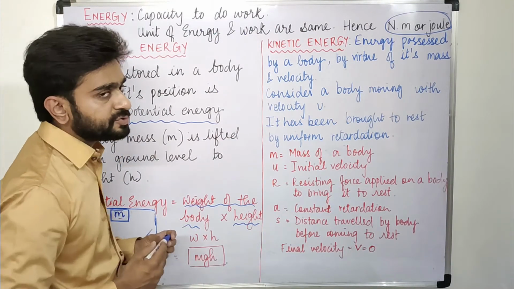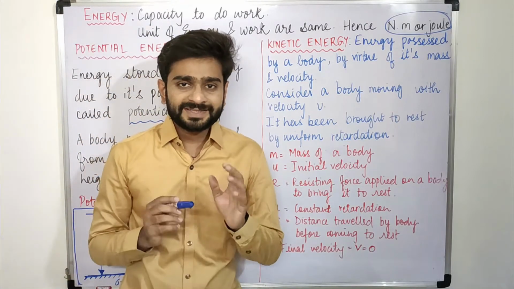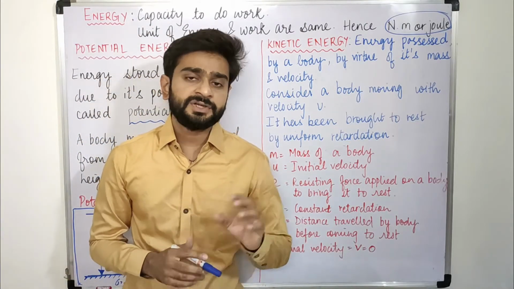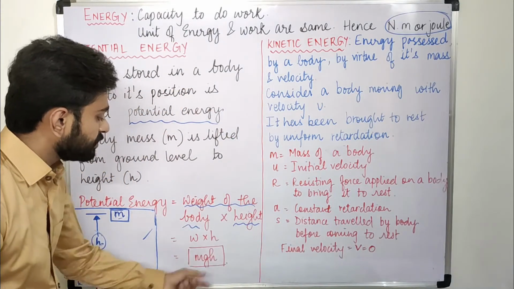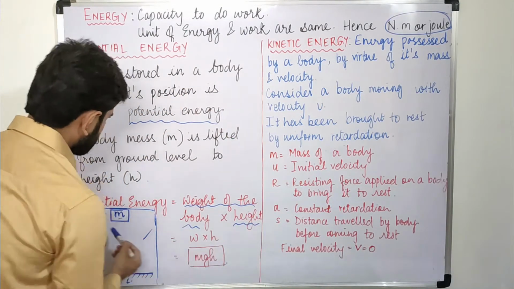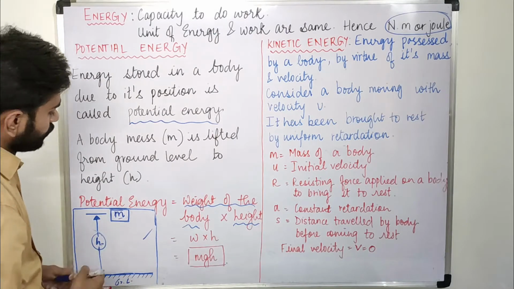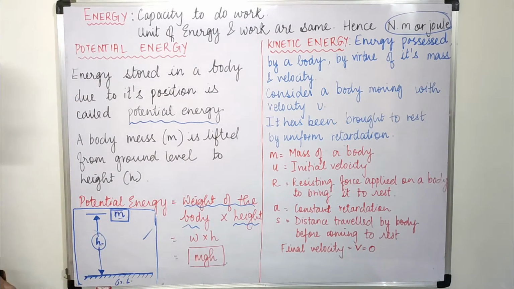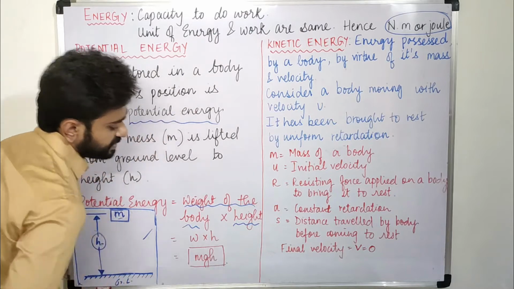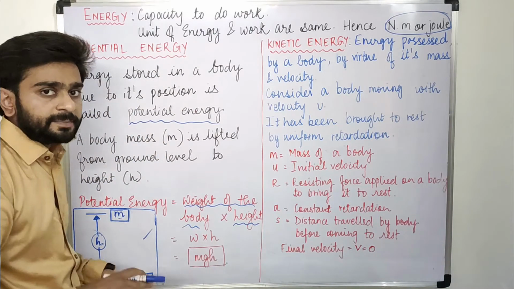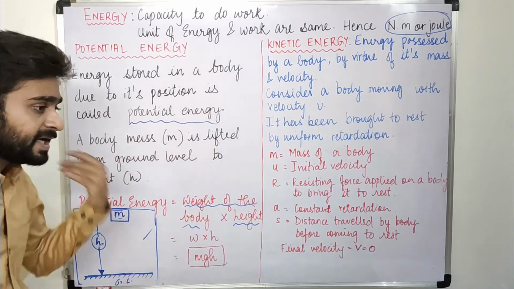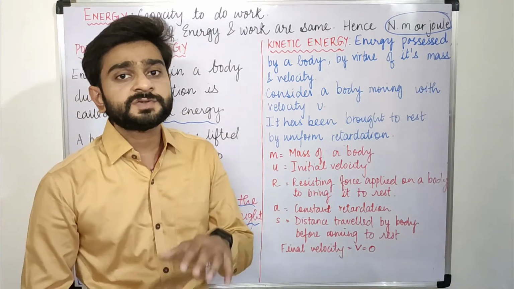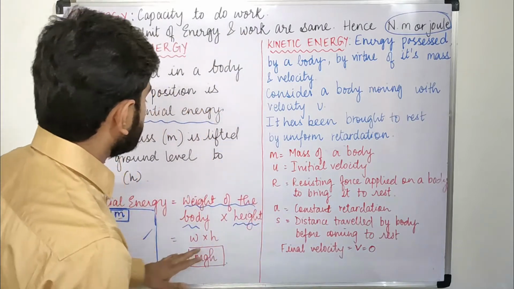We all know that W is equal to m into g, where g is the gravitational acceleration and m is the mass. So I just replace this W with m into g, and this h is the height up to which we lift this body. So the formula becomes m into g into h. This is the formula to calculate potential energy, that is the capacity of this body or any body to do work due to its position. That is m into g into h.